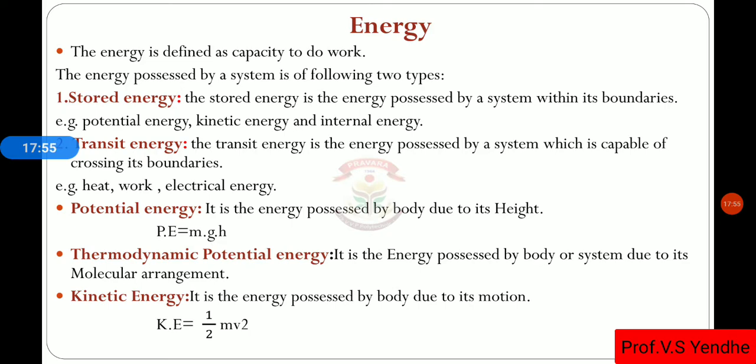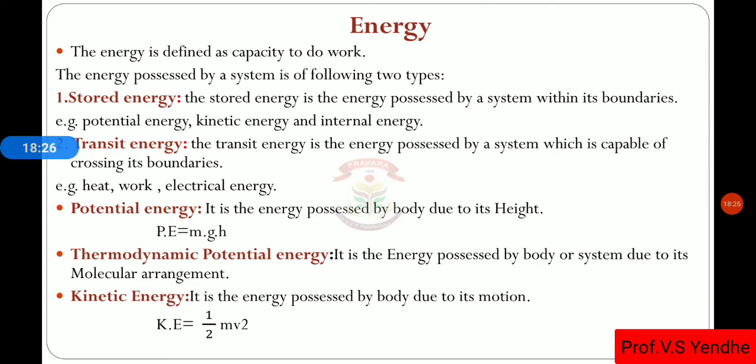Then energies, different types of energy: stored energy and transit energy. The stored energy is the energy possessed by the system within its boundaries. For example, potential energy, kinetic energy, internal energy. Then transit energy, this is the energy possessed by the body or the system which is capable of crossing its boundaries. Example, heat, work, electrical energy.